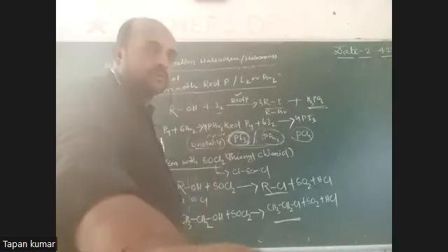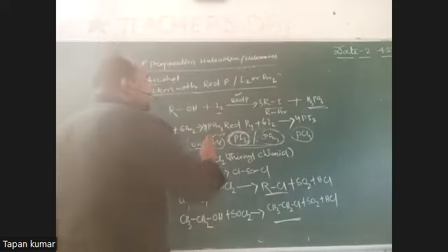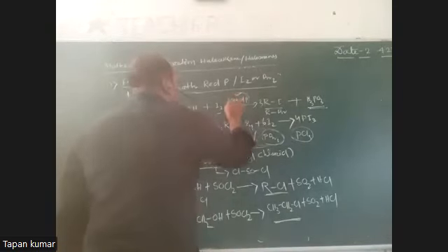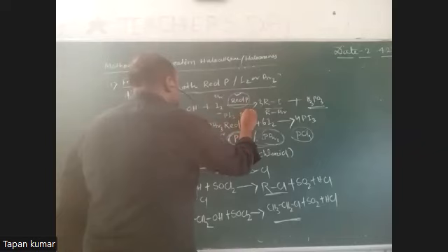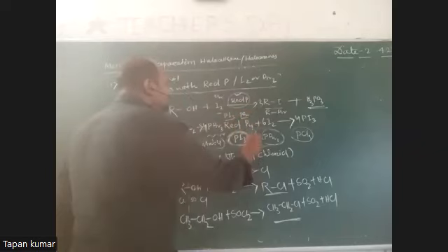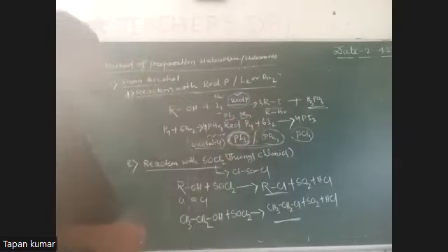Iodine in the presence of red phosphorus. That means it's treated with I2, or Br2 means it's treated with PBr3. Okay, remember that point.